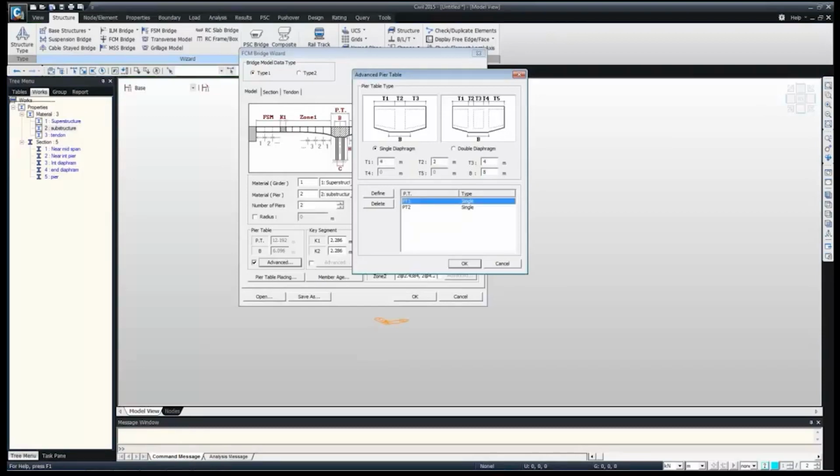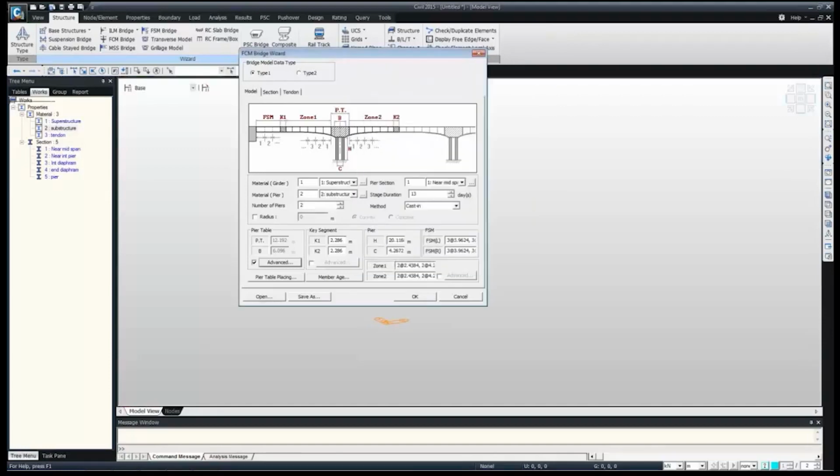I will just delete this, or we can just define again just 2.5, 5, again 2.5 and then finally 5, and then define. So our PT1 has been defined with the diaphragm of 5 meter. Then same way with P2, the same thing we have to repeat. 2.5, 5, 2.5 and again 5 and define. So for 2 piers the diaphragm has been defined above the pier table.